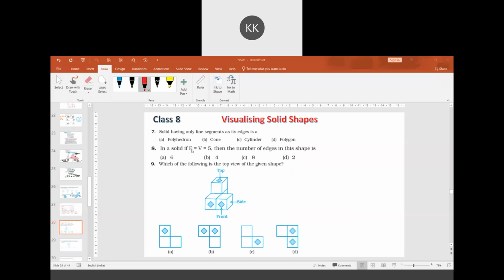Question 7: a solid having only line segments as its edges is a polyhedron.